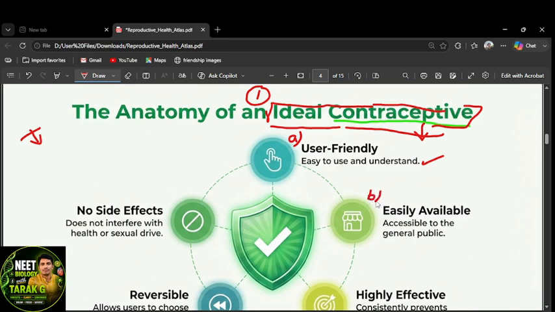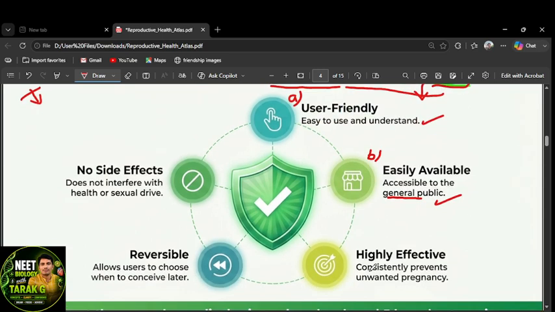Second point is easily available. Accessibility to the general public. Everyone should be able to get it easily. No need to go to the towns or some big hospitals. Any medical shop can provide it easily. That's why it is called easily available. And third, it should be highly effective. When people use it, they should feel it is working 100%. It constantly prevents unwanted pregnancies. The main purpose of contraceptives is to prevent pregnancy. So if you use it, it should work properly.